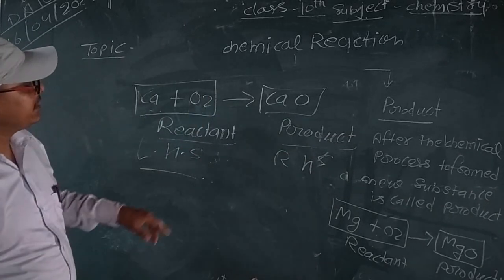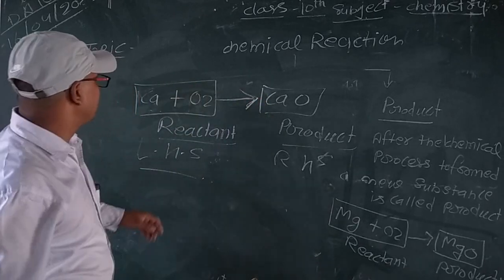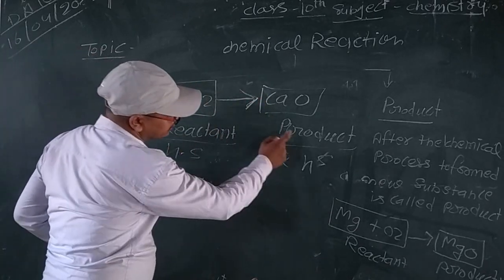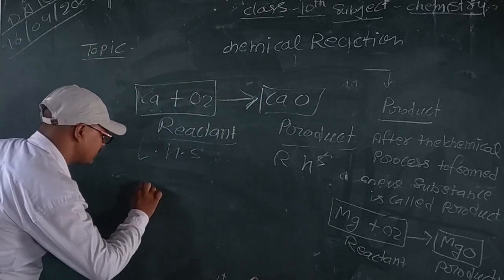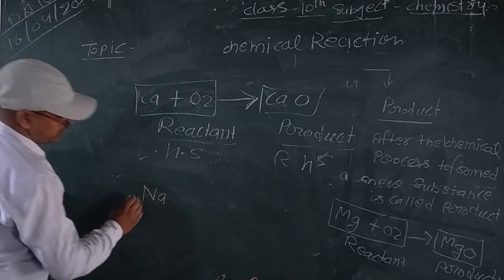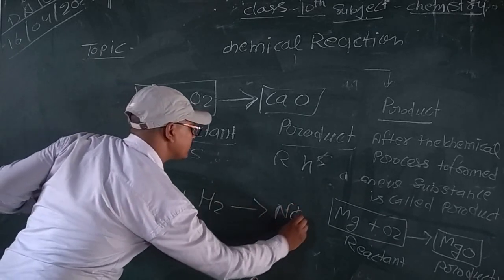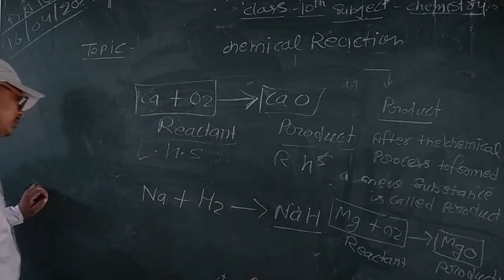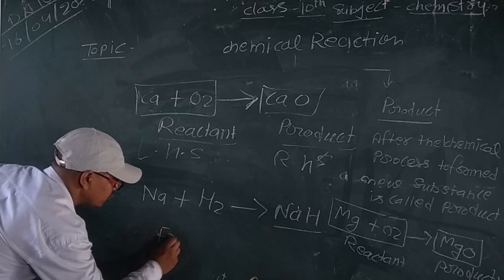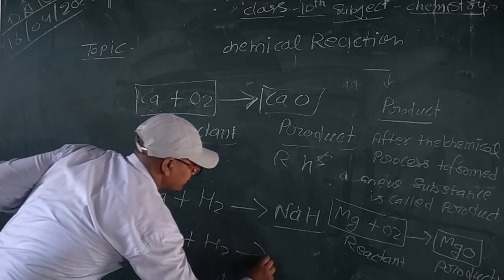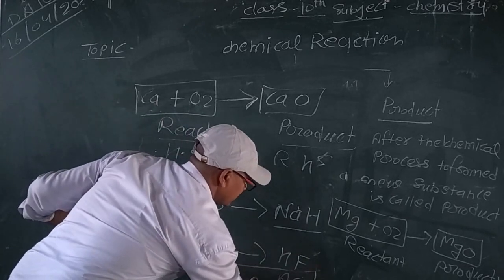The chemical process is represented by an arrow, with the reactant on one side and the product on the other. Another example: chlorine and hydrogen react to form hydrogen chloride, a hydracid.